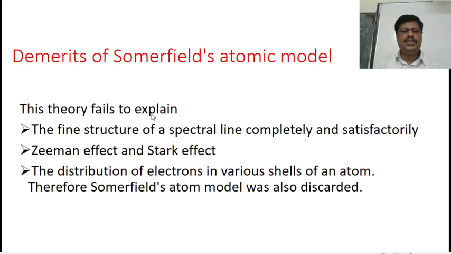What are the demerits of Sommerfeld's atomic model? This theory fails to explain the fine structure of a spectral line completely and satisfactorily, and also fails to explain the Zeeman effect and the Stark effect. These are newly discovered effects. The Zeeman effect is the splitting up of the spectral lines under the application of a magnetic field, whereas the Stark effect is the splitting up of the spectral lines under the application of a strong electric field. These effects were not explained using Sommerfeld's atomic model.